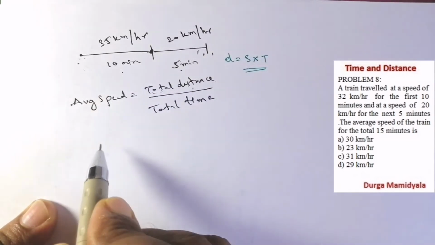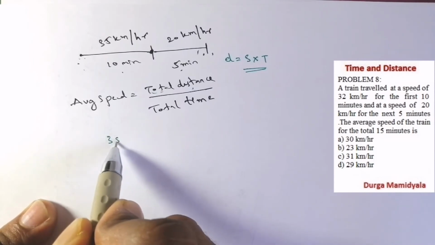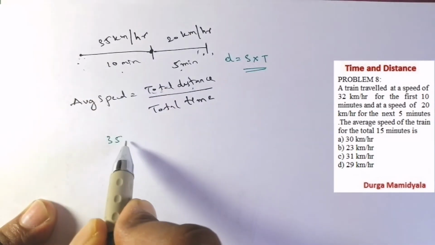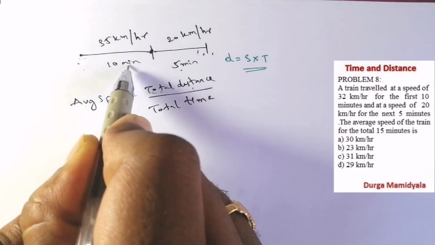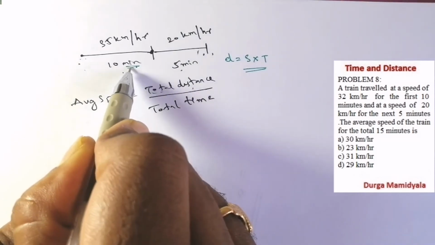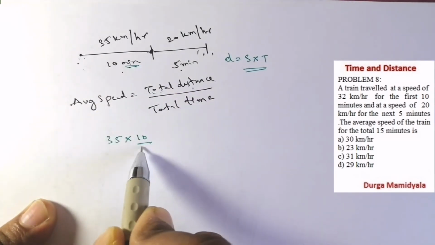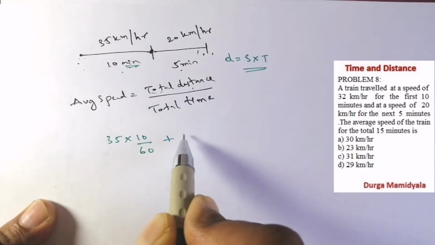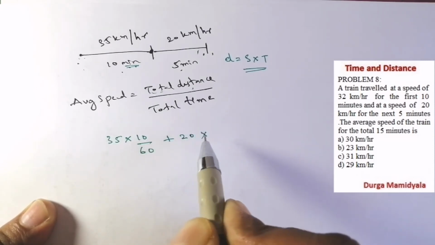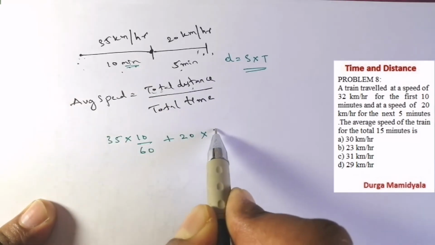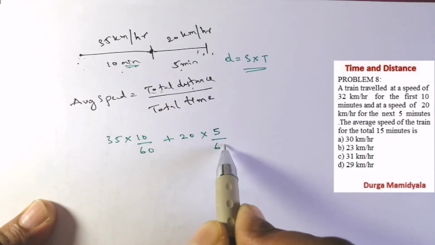So what is the speed? 35 into time. What is the time? 10, but what is its unit? Minutes. So we have to convert it into hours, so we divide it by 60, plus 20 into, so what is the time? 5, which is in minutes, so we have to convert it to hours by the total time.